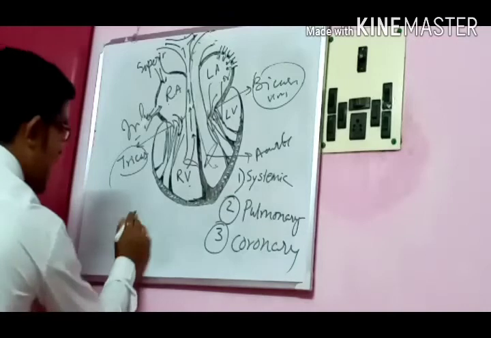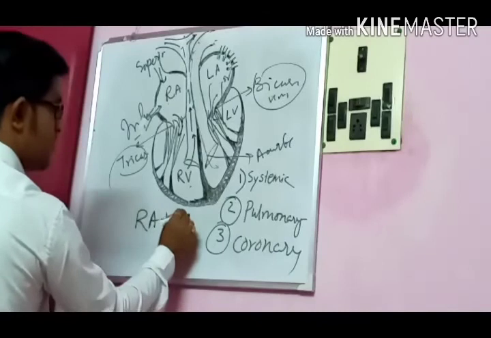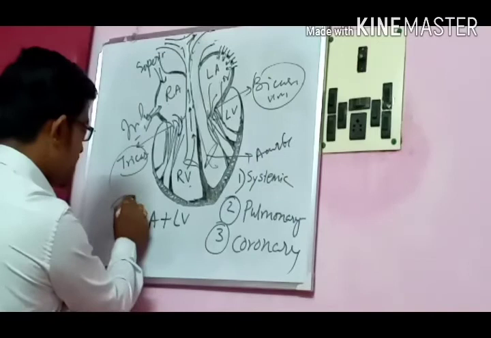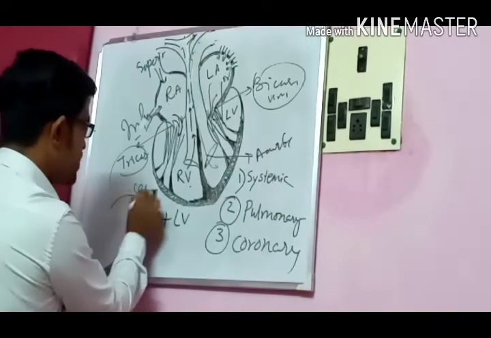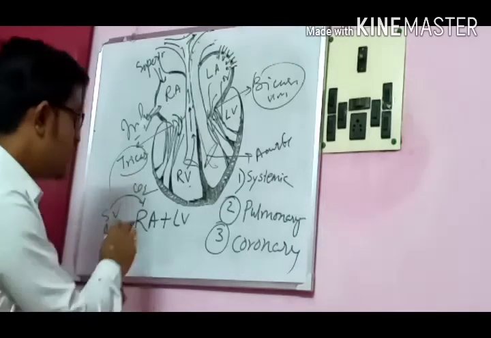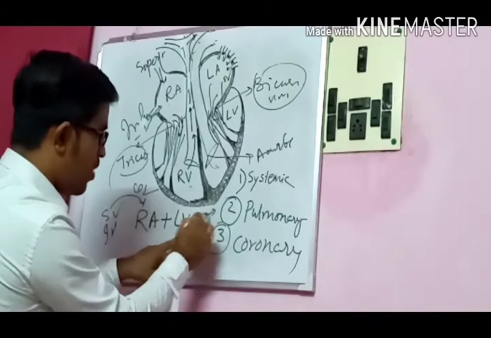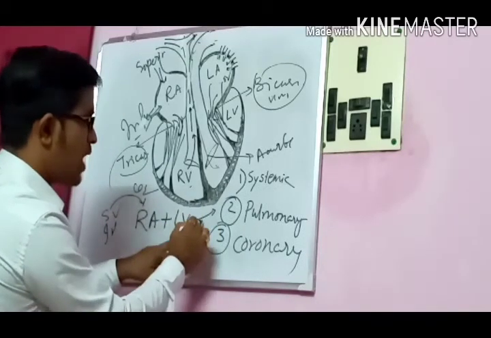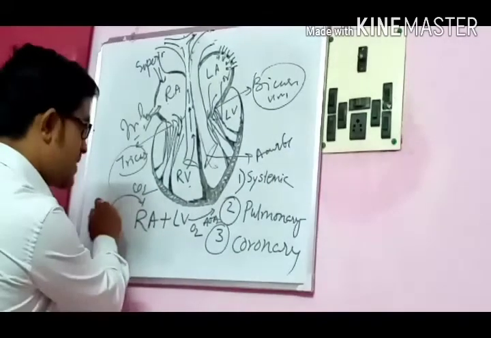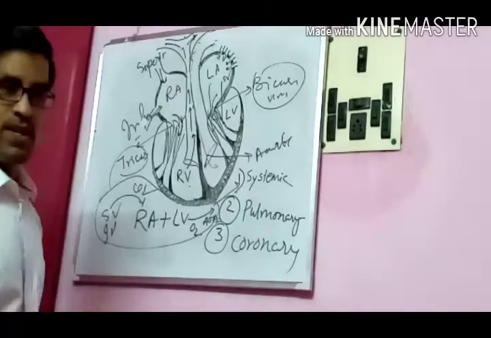So with the right atrium plus left ventricle, the deoxygenated blood comes in through the superior vena cava and inferior vena cava, and after the total circulation, the oxygenated blood comes out from here by your arch of aorta. So this is our systemic circulation, nothing else.